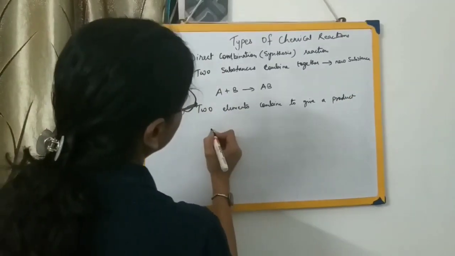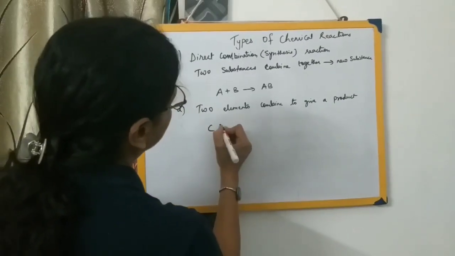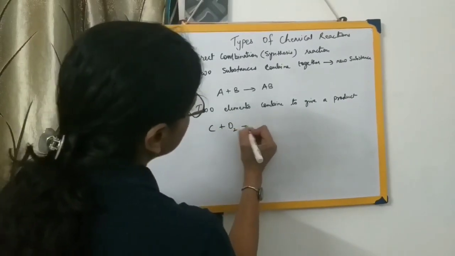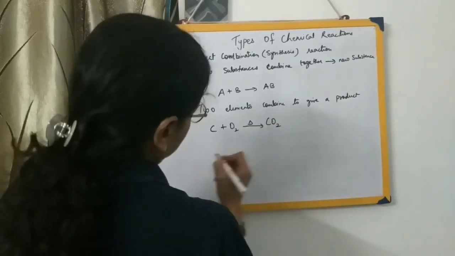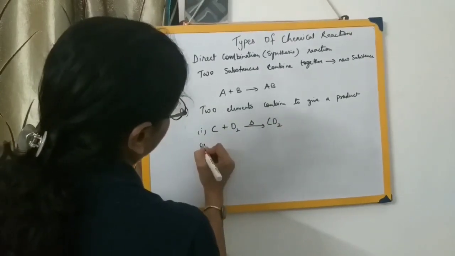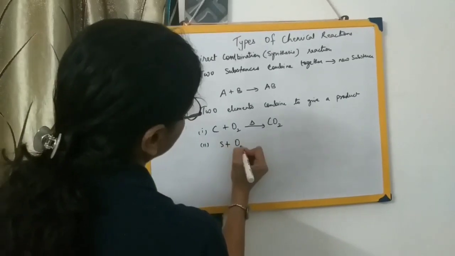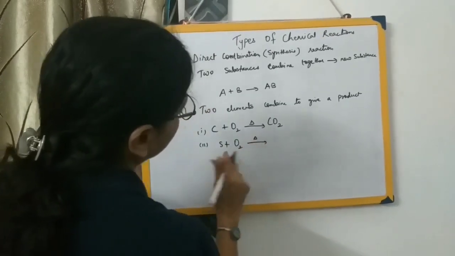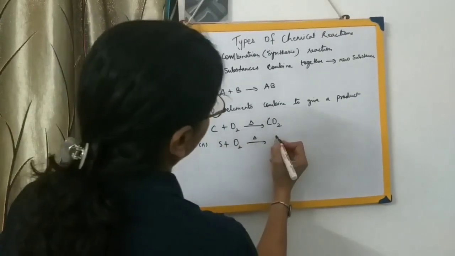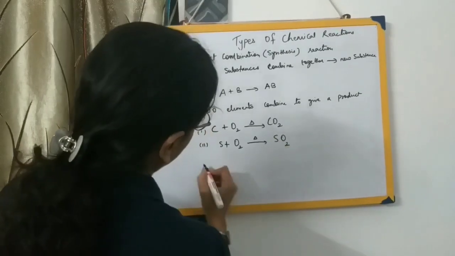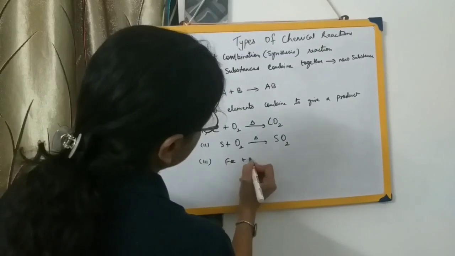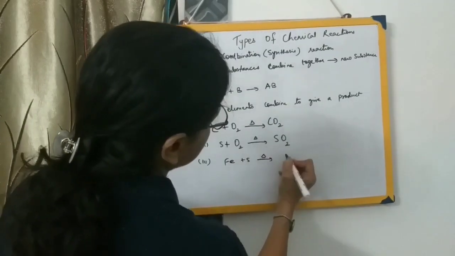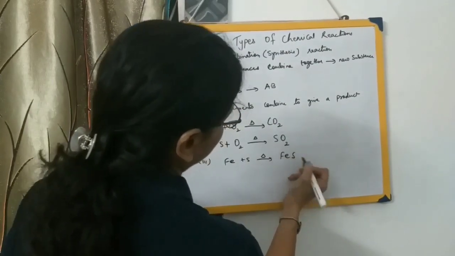Let us take a very simple example, carbon plus oxygen. Carbon is burnt in the presence of oxygen to form carbon dioxide. Another one, S plus O2: sulfur burning in the presence of oxygen forming sulfur dioxide. Then iron plus sulfur: iron is heated in the presence of sulfur forming iron sulfide.